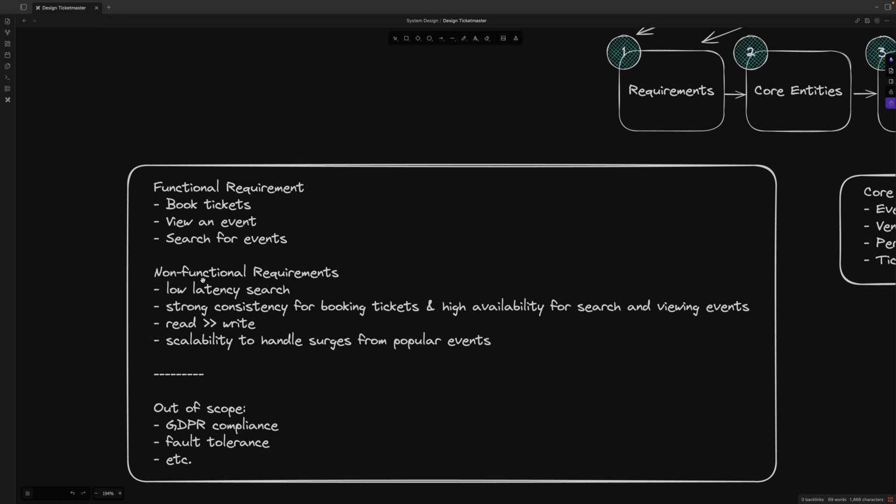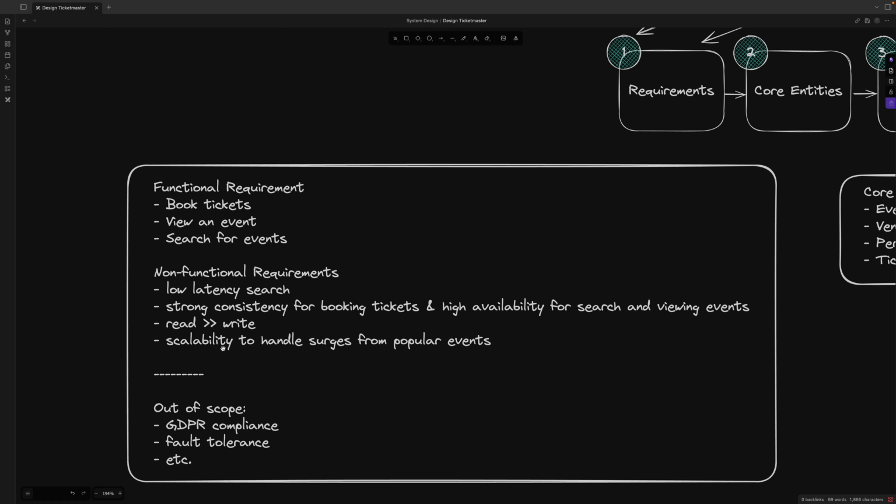For the non-functional requirements, we have low latency search, strong consistency for booking tickets, and high availability for search and viewing events. And reads are larger than writes, because more customers are reading, and only a few customers will really place an order.